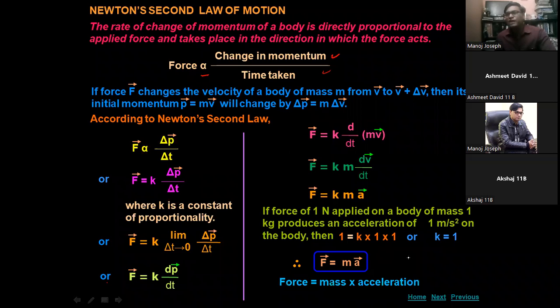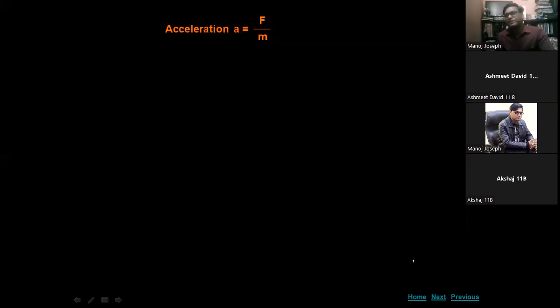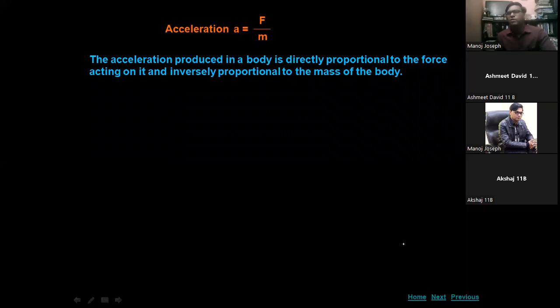So force is equal to mass into acceleration. Now, what is acceleration? We can derive acceleration from this equation. Acceleration is force upon mass. From Newton's second law, we derive acceleration. So the acceleration produced in a body is directly proportional to the force acting on it and inversely proportional to the mass of the body. And the force is a vector quantity.